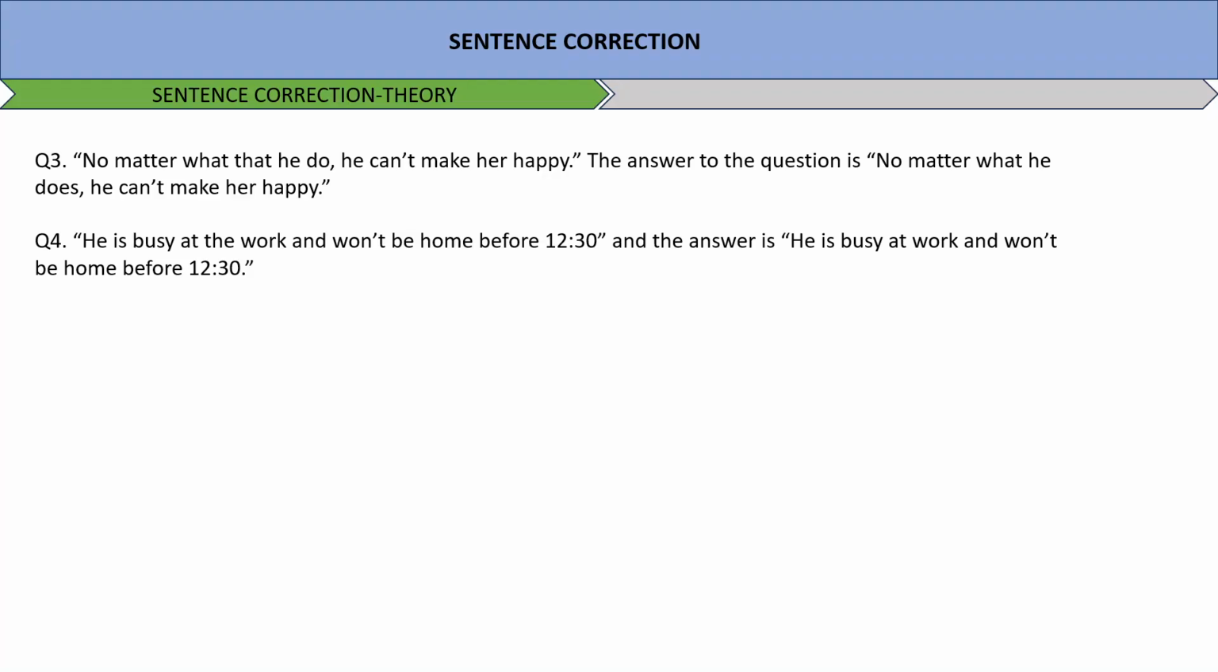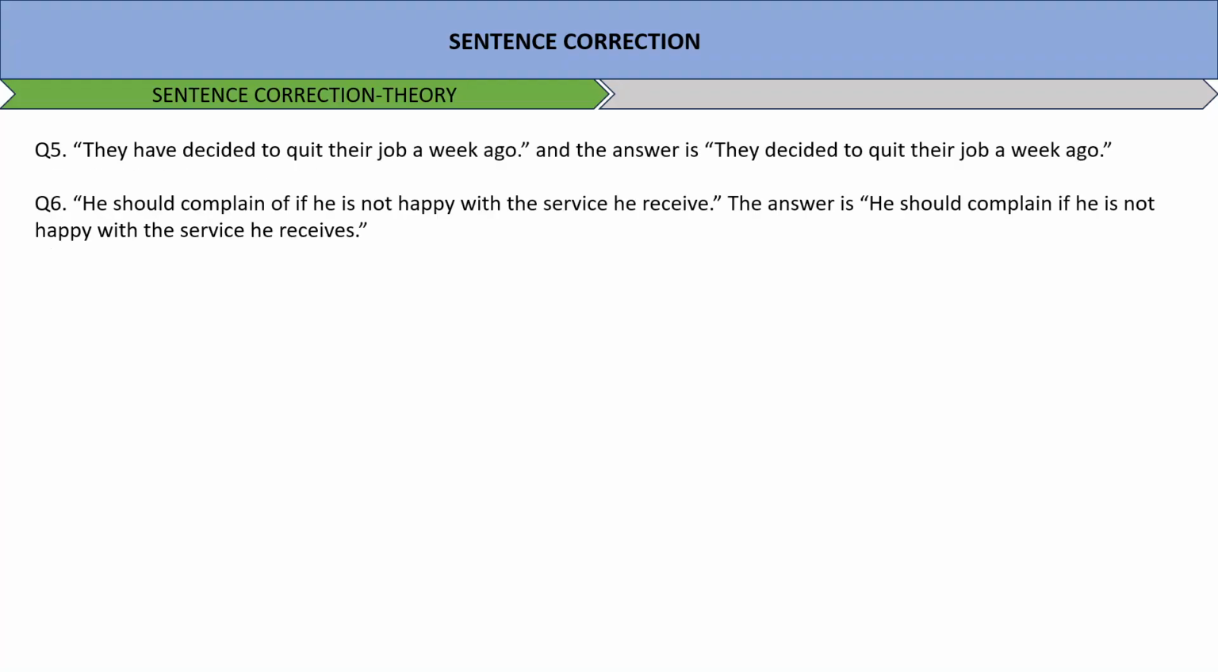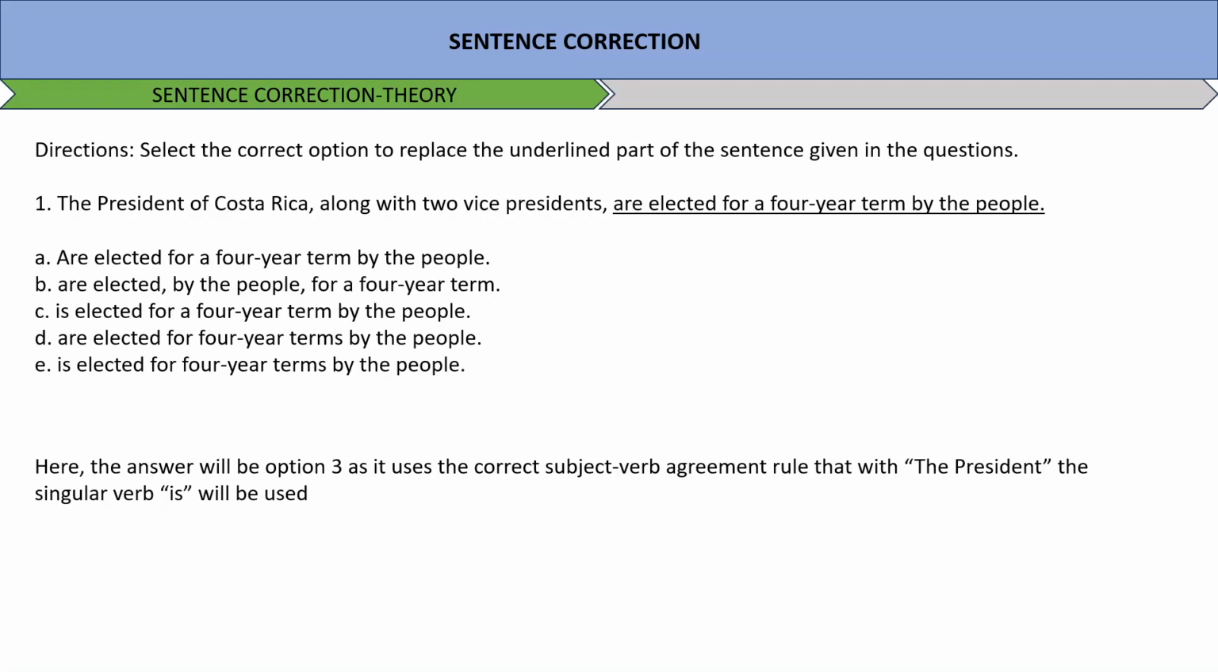Simple. Simplifying a sentence in an appropriate way, this is what simple sentence correction is about, okay? They decided to quit their job a week ago. And the answer is they decided to quit their job a week ago. He should complain of if he is not happy with the service he receives. The answer is he should complain if he is not happy with the service he receives. Okay, this is the appropriate way of answering a question.